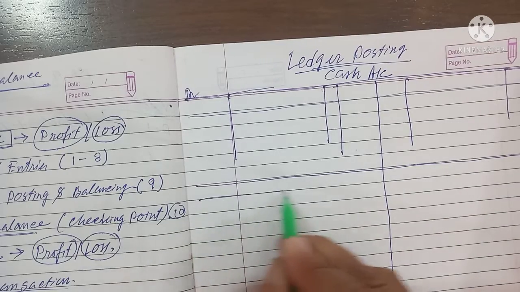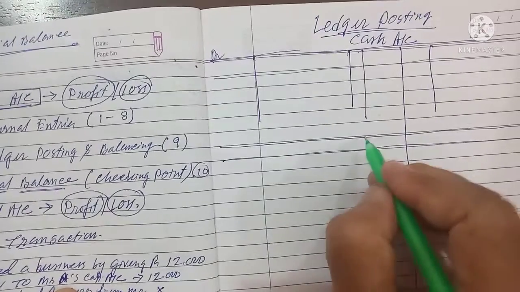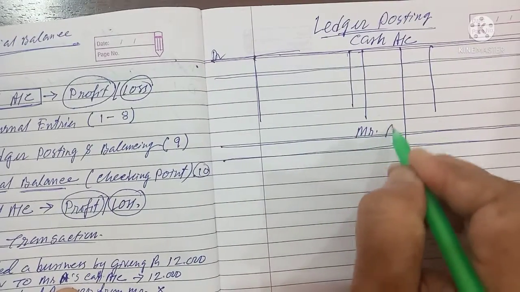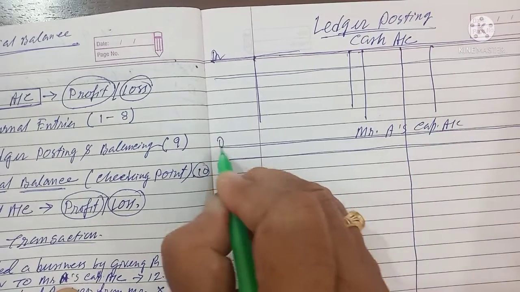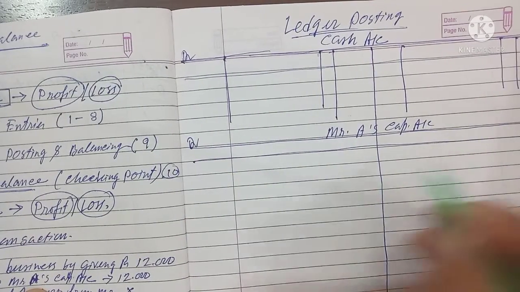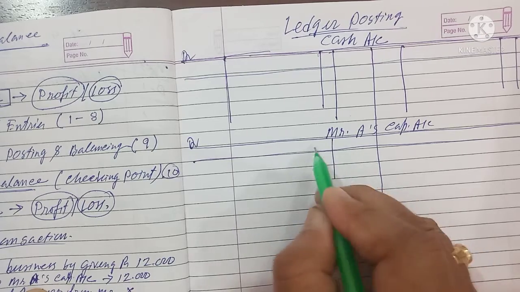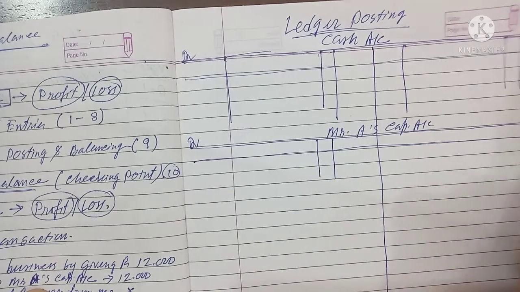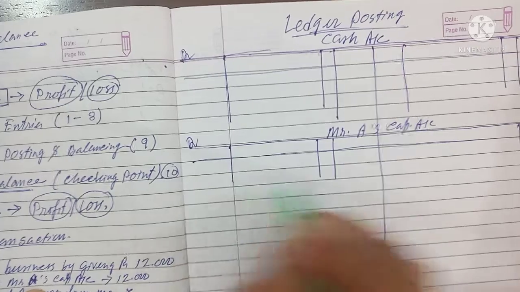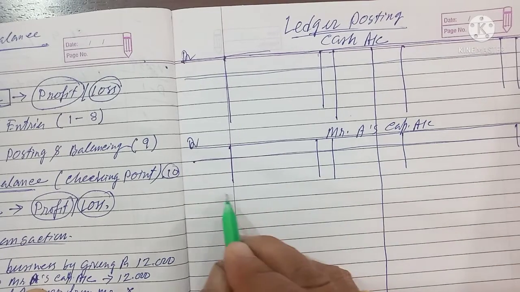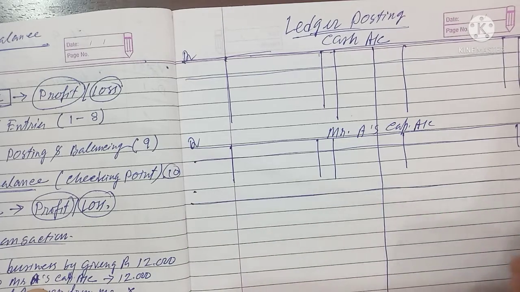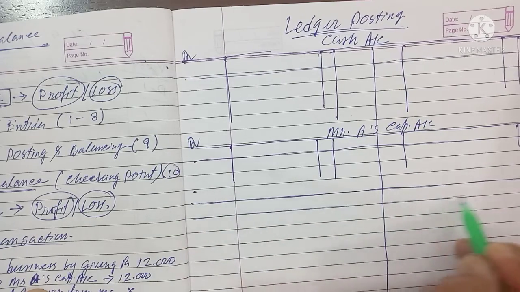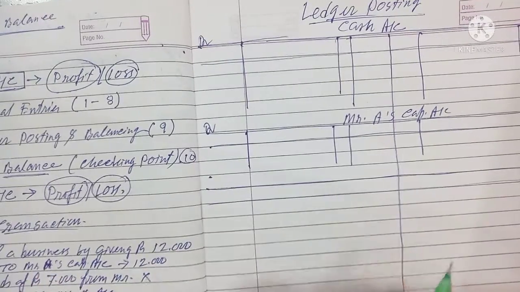Then next account, one by one we will start from here. A's capital account, that is debit, credit. A's capital you can keep small space because the number of transactions for A's capital is less. Next we are coming to purchase account.